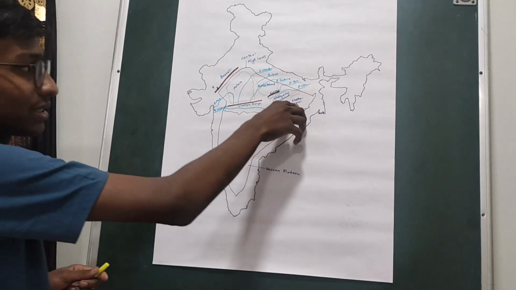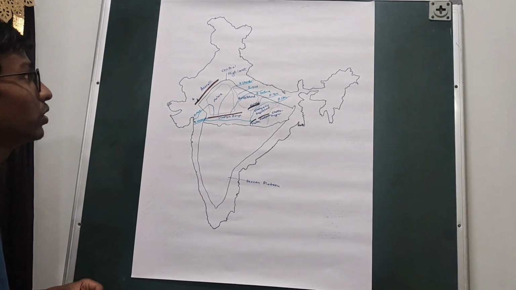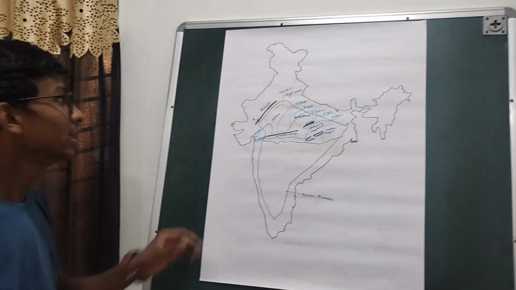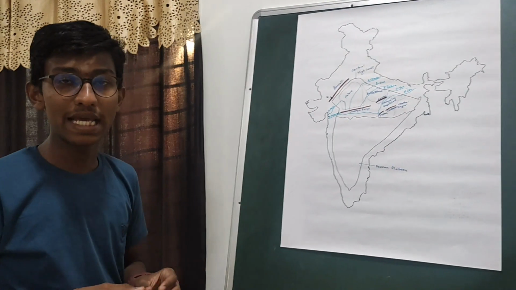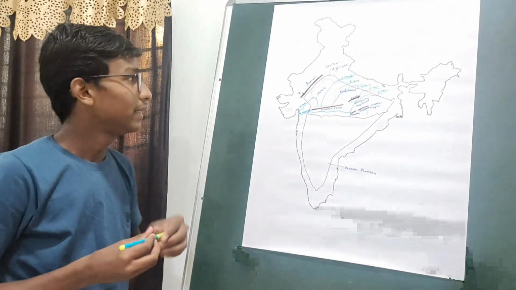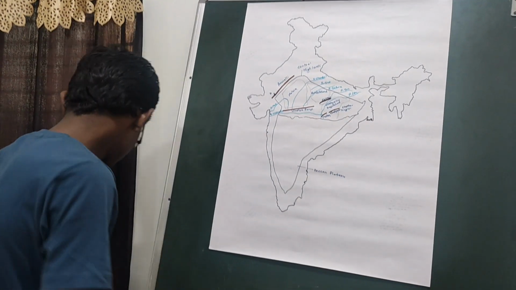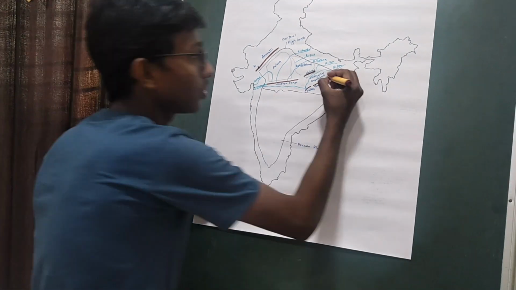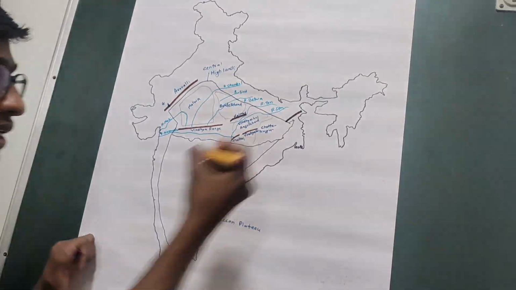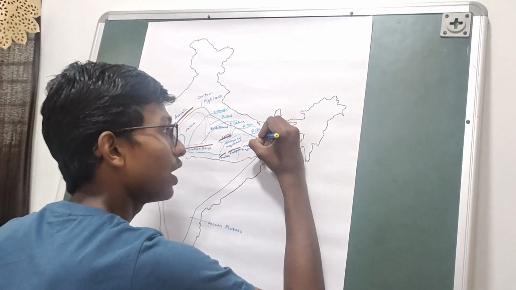Then we have the last section of the Central Highlands, that is the Chota Nagpur Plateau. The Chota Nagpur Plateau is mostly located in the state of Jharkhand, but a very small part of it lies in West Bengal, Chhattisgarh and Odisha, and it is the smallest division of the Central Highlands. To the north of Chhattisgarh, on the boundary of the Central Highlands, we have the Rajmahal Hills.